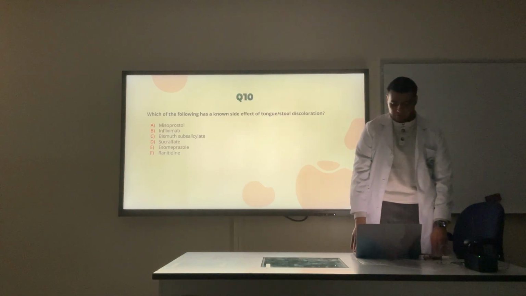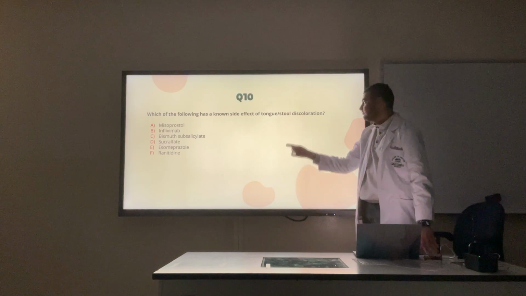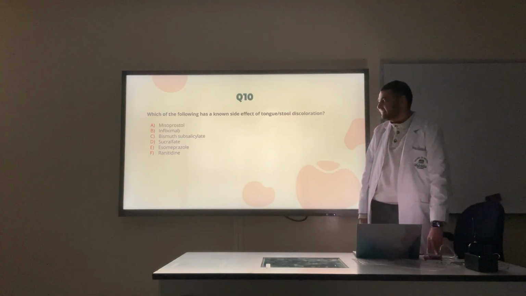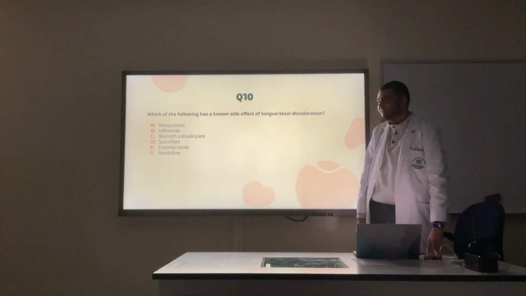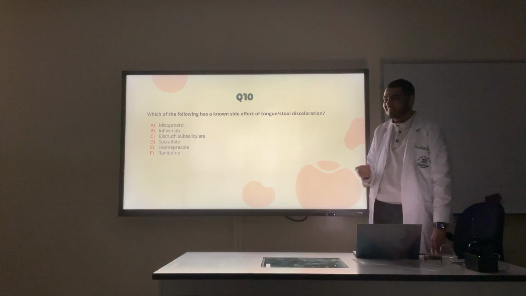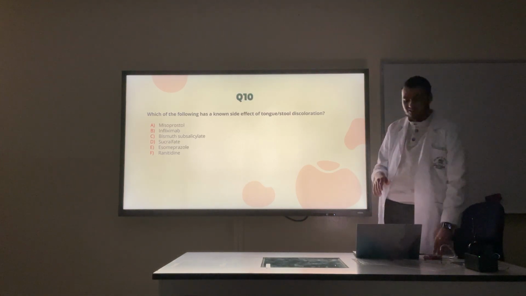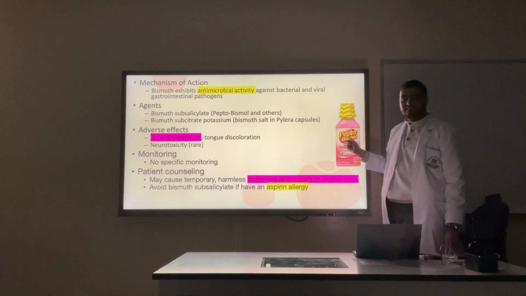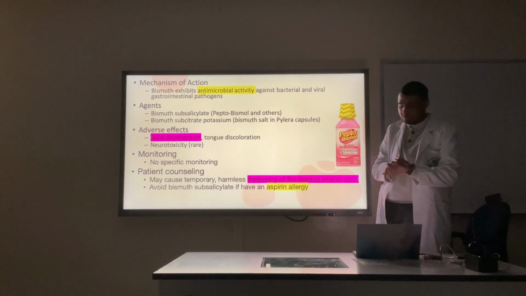Question 10. Which of the following drugs has a side effect of tongue and stool discoloration? One of these. C, yes. How does it discolor them? The drug looks pink, but it's a bit dark, more towards the dark side. This is a pretty popular drug in the US, at least that's what I know. Pepto-Bismol.